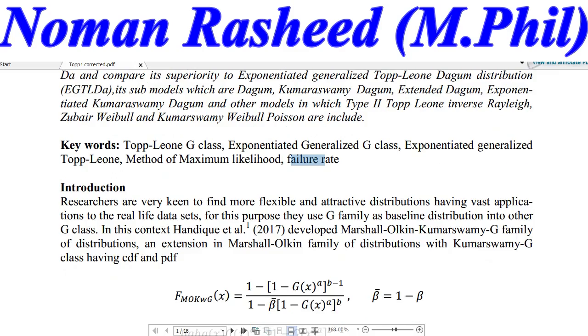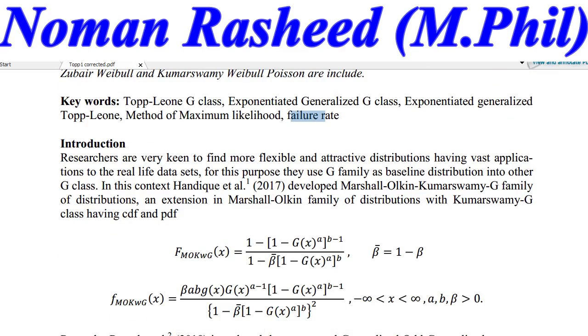Now the introduction of this work. Basically, the introduction depends upon the previous work on the distribution. Researchers are very keen to discuss new, flexible models and attractive distributions so that they can get distributions having vast application in real life data sets.